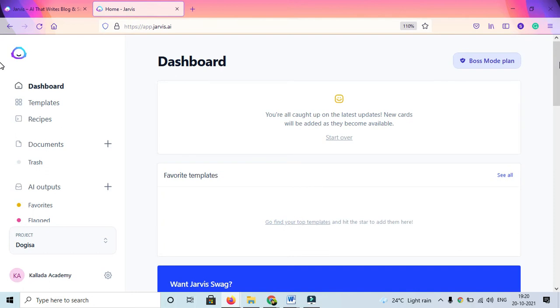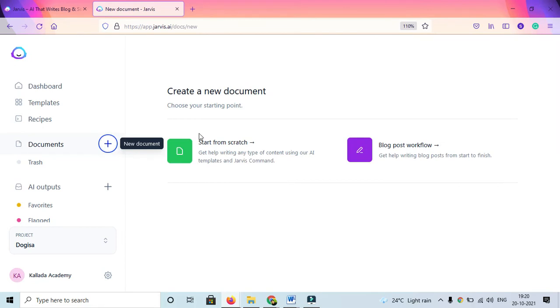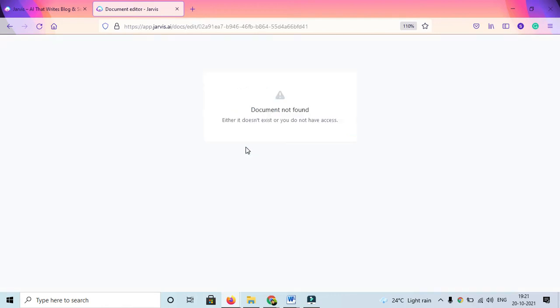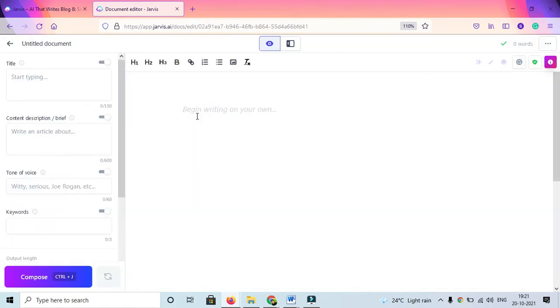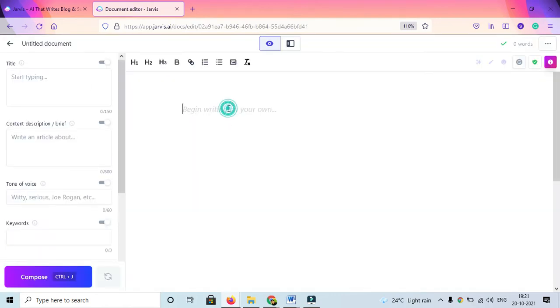Now once you log in, this is what you get to see as a dashboard. Click on documents, and here you can check blog post workflow or start from scratch. Click on start from scratch because we are going to create content. So here you can see it is a white panel. This panel doesn't show you a lot of options, but technically this is quite a powerful tool.